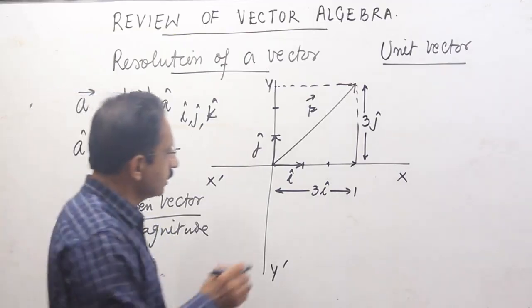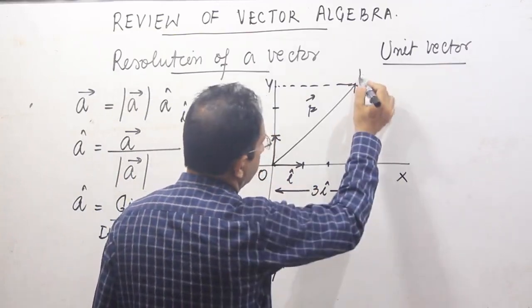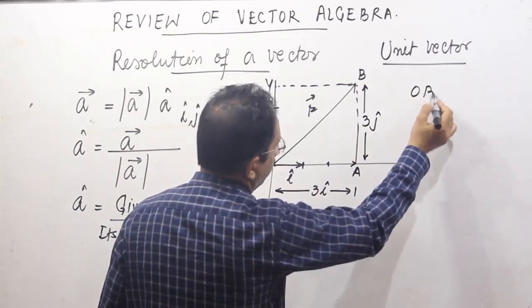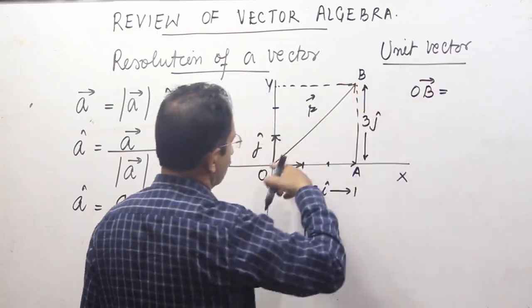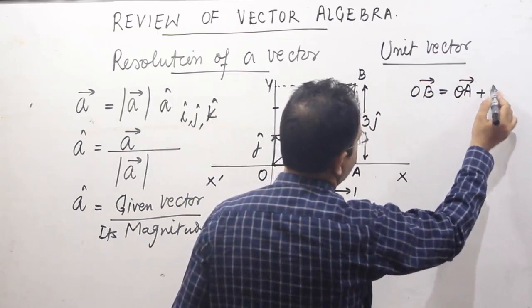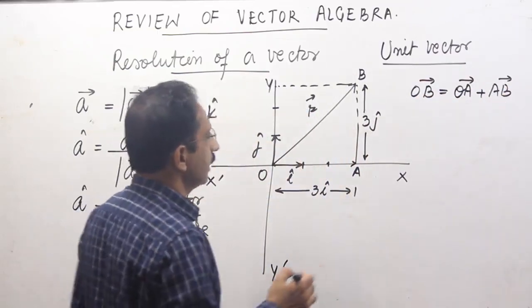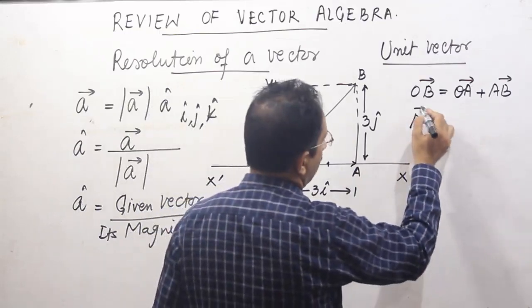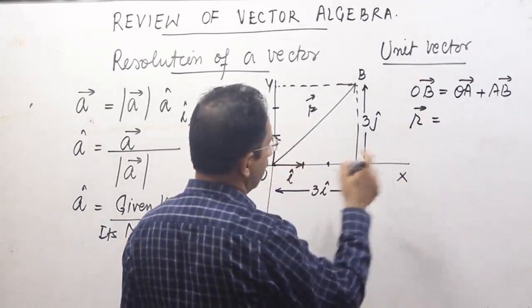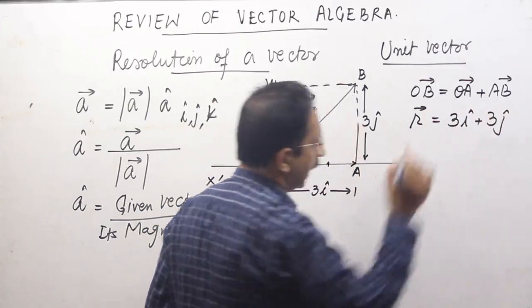So again, using triangle law, I can say कि अगर ये O है, ये A है, ये B है, so vector OB would be equal to OA plus AB, and that way this vector OB, which I represent as R now, R has become equal to 3I cap plus 3j cap.